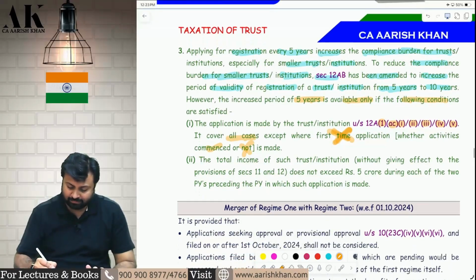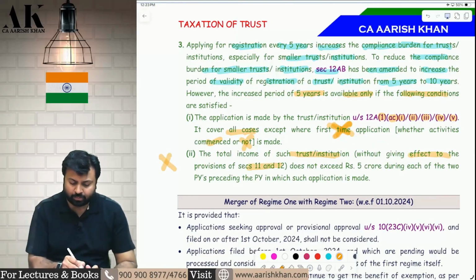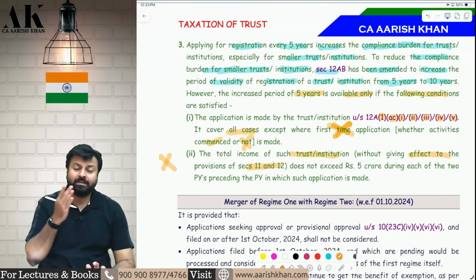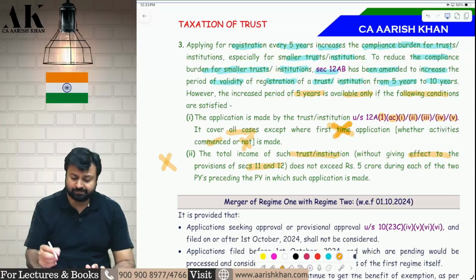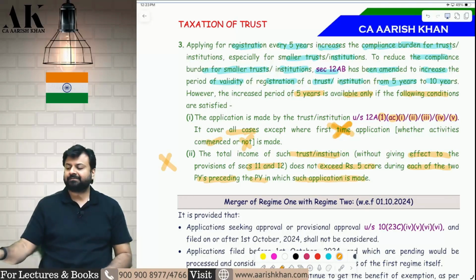What is the second condition? Most important is the second condition. The total income of such trust, without giving effect to the provisions of section 11 and 12, it means before exemption, does not exceed 5 crore rupees during each of the 2 previous years preceding the previous year in which the application is made.